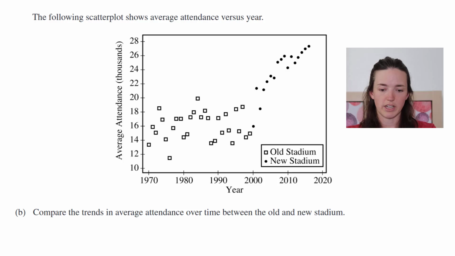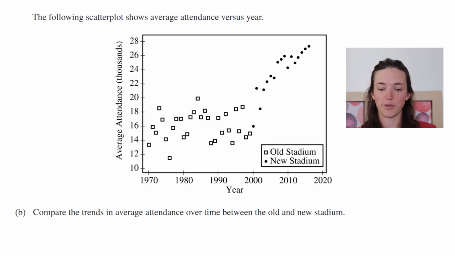Okay, for B, the following scatter plot shows average attendance versus year. We have old stadium and new stadium with two different icons. It says to compare the trends in average attendance over time between the old and new stadiums. Usually when we're describing a scatter plot, we don't use VSCO, but we do talk about form, strength, shape, and outliers.